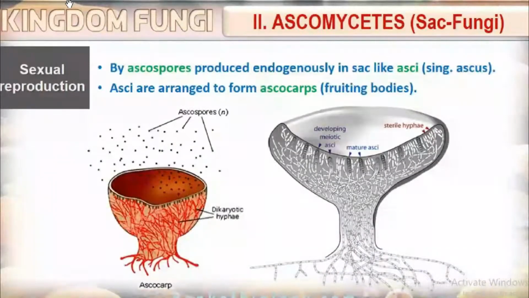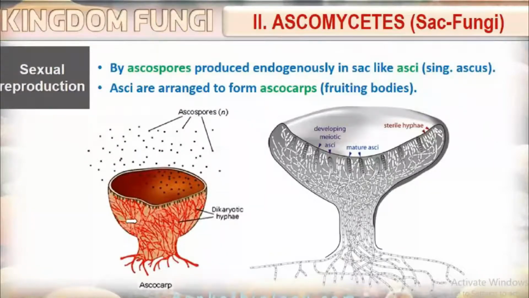Sexual reproduction of ascomycetes: ascospores are the sexual spores. They are produced endogenously, inside the body, in sac-like asci, singular ascus. Asci are arranged to form the ascocarp. This is the ascocarp.